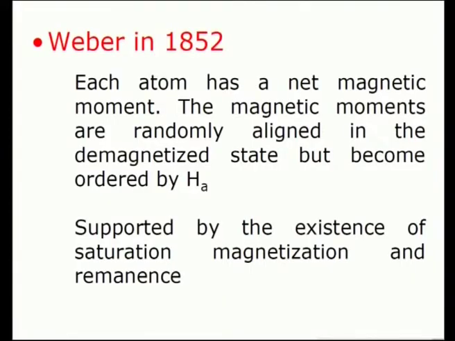Then Weber in 1852 proposed that each atom has a net magnetic moment, and the magnetic moments are randomly aligned in the demagnetized state, but become ordered by an external magnetic field applied. And this idea was supported by the existence of saturation magnetization and the magnetic property that is retained in the material, which is called as magnetic remanence.